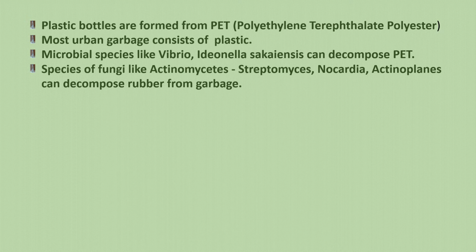Plastic bottles are formed from PET, or polyethylene terephthalate polyester. And most urban garbage, that is garbage got from cities, consists of plastics. For plastic also, we have species of microbes like Ideonella saccharinensis, which can decompose it. Species of fungi like Actinomycetes, Streptomyces, Nocardia, Actinoplanes can decompose rubber from garbage. So now this non-degradable PET or PET bottles and rubber can also be degraded by certain species of bacteria and fungi.